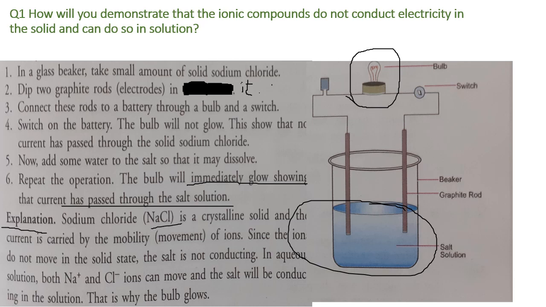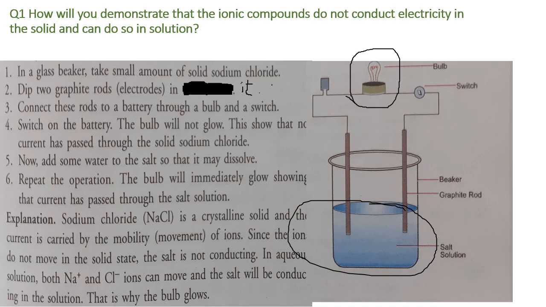Sodium chloride is a crystalline solid and the current is carried by the movement of ions. Since the ions do not move in the solid state, the salt is not conducting, or no current will pass through the solid state.